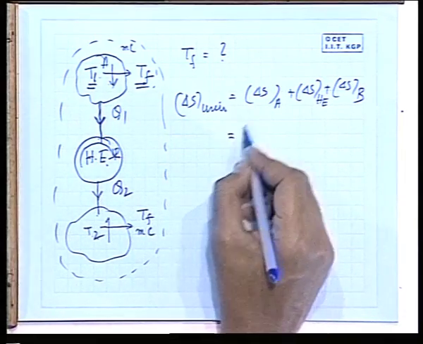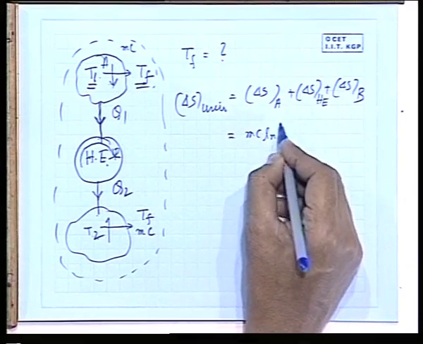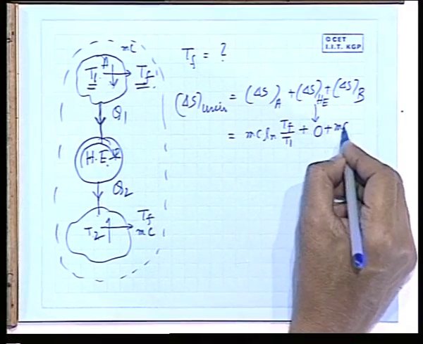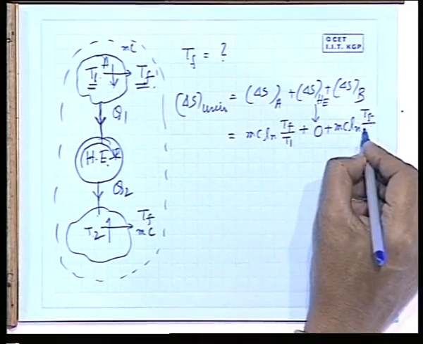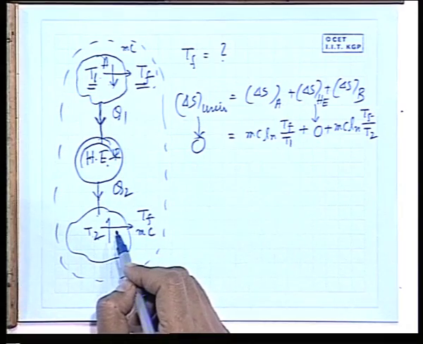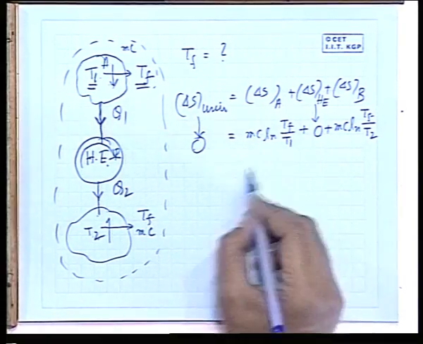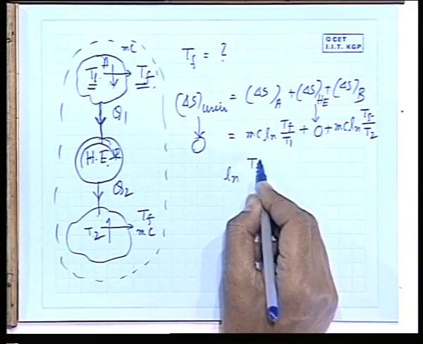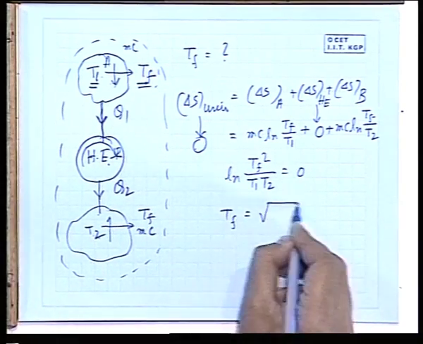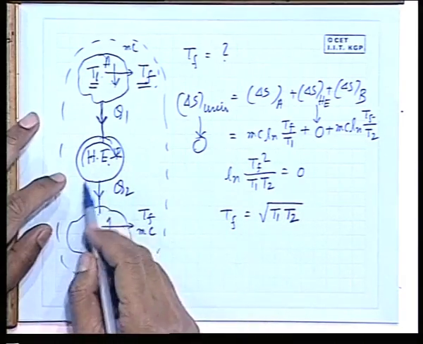In a similar way, we can find out delta S of A is MC ln Tf by T1, plus this is as usual 0, and this is MC ln Tf by T2. And if it is a reversible engine, it is 0. Otherwise, it is very difficult to find out. If it is a reversible engine, it is 0, which gives ln of Tf square by T1 T2 is 0. Then we see an important conclusion: when they are connected by a reversible heat engine, their common temperature, where the process naturally stops, is the geometric mean of the two, provided their heat capacities are the same.